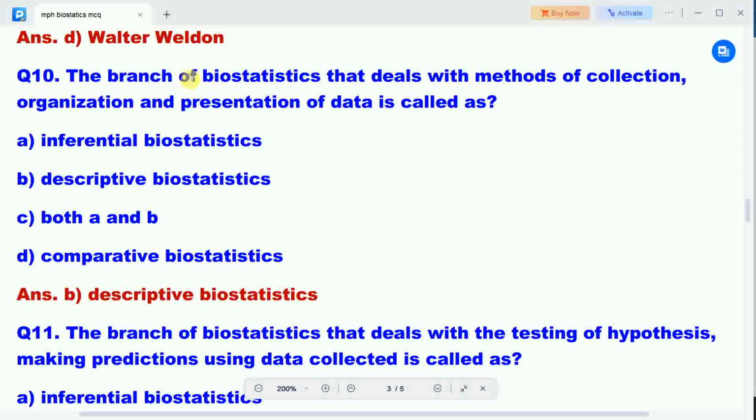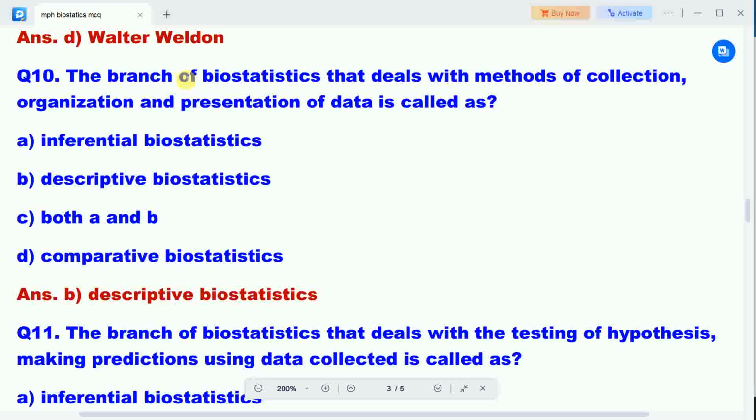Option C, both A and B. Option D, comparative biostatistics. Correct answer is option B, descriptive biostatistics. So the branch of biostatistics that deals with the methods of collection, organization and presentation of data is called descriptive biostatistics.